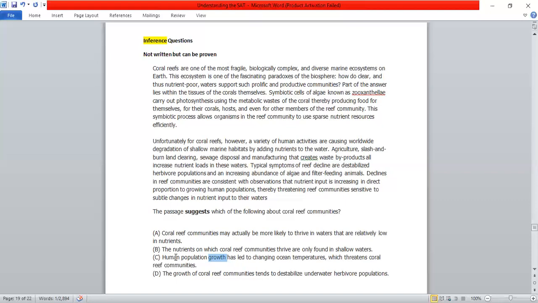Be very careful about such options, how the options are trying to trap you, and hence option A is the correct answer for an inference question. Inference, as I was saying, means something that you can prove. Now, it was not directly written anywhere that coral reefs are going to thrive in relatively low nutrients, but it was very clearly indicated, and that's why A is the correct answer.